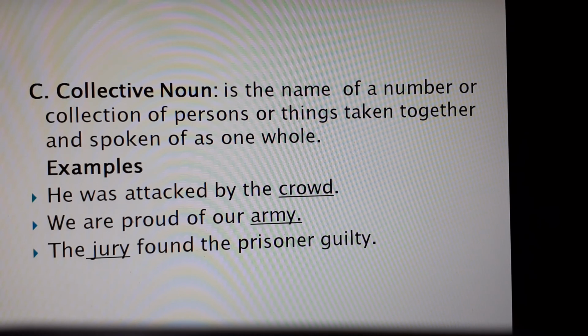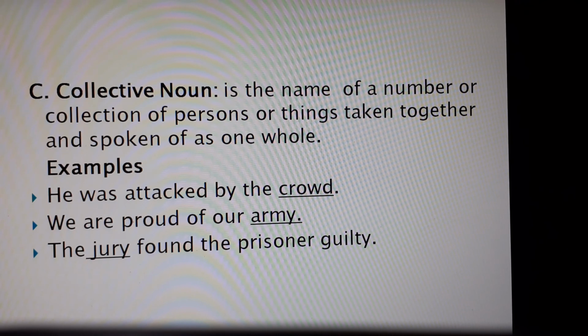That is, a number of people gathered in a place or standing in a group is called a crowd. So crowd refers to a number of people, a collection of persons. So it's a collective noun.